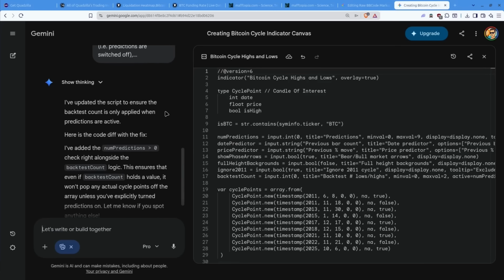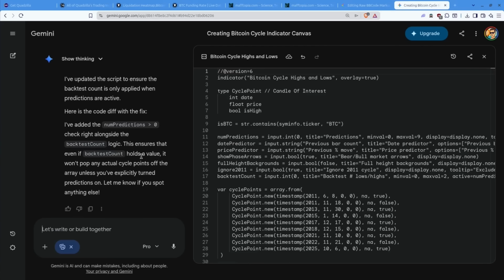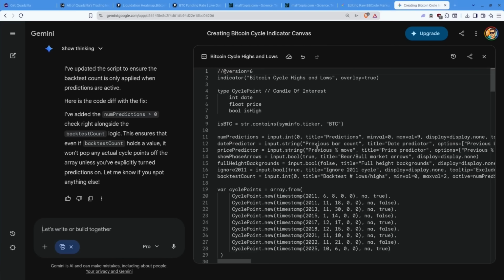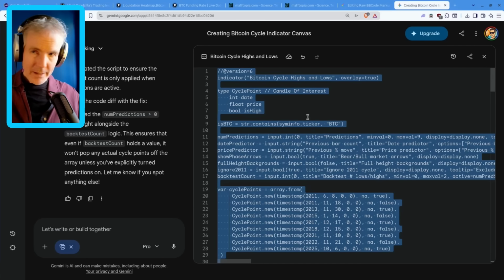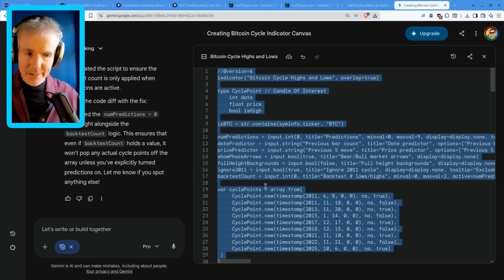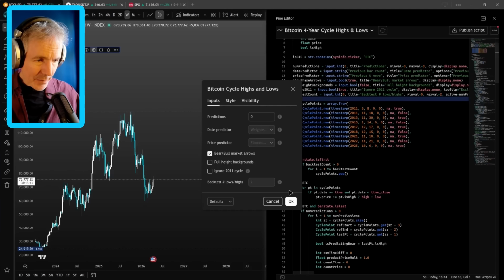So I've updated the script to ensure the backtest count is only applied when predictions are active. Here's the code diff with the fix, where, I guess, put over there, that's the whole thing. I've added the num predictions greater than 0 check right alongside the backtest count logic. This ensures that, blah, blah, blah. I'm just going to grab that, copy paste. I've got enough confidence in it. I'm not even going to inspect the code. I'm just going to dive in there and replace it.